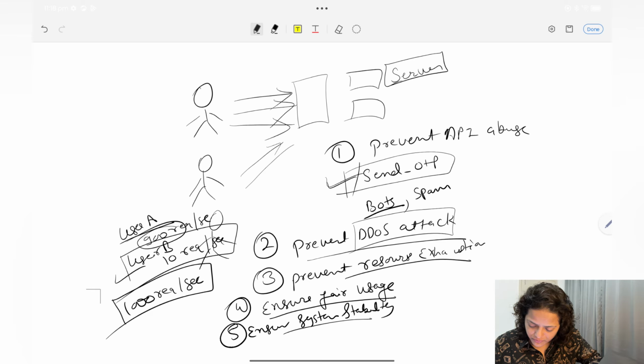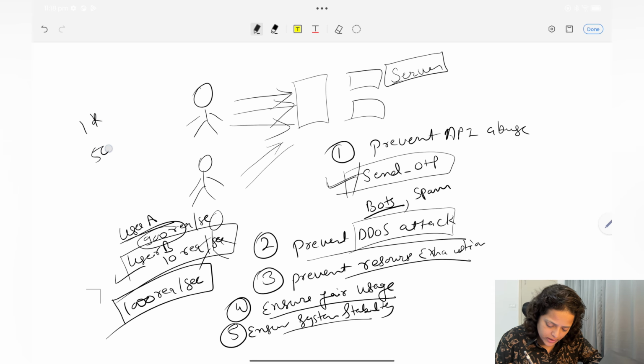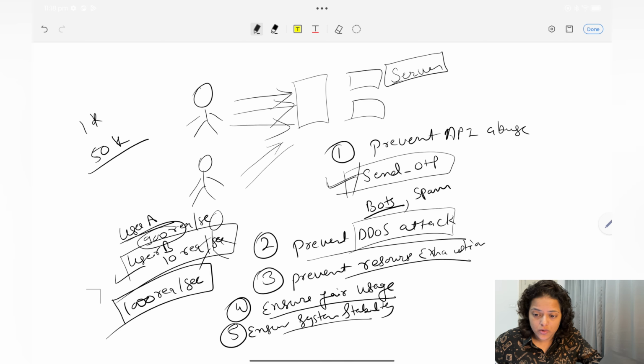Generally you get 1000 requests per second, but now you are getting 50k requests per second. In that case also you will have a server crash or cascading failure. One service will fail, then it will fail different dependent services as well.